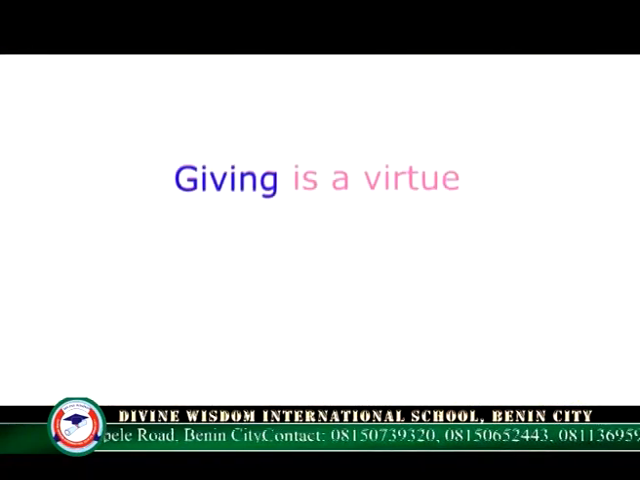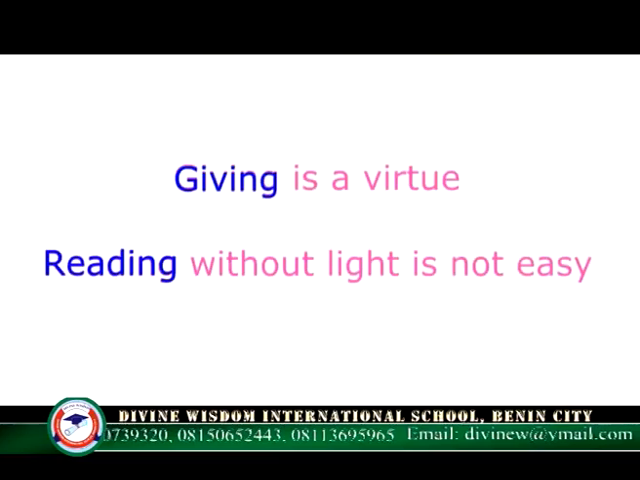When a verb is in gerund form, that is, when it ends with ing, it is a non-finite verb. Examples, giving is a virtue. Reading without light is not easy.